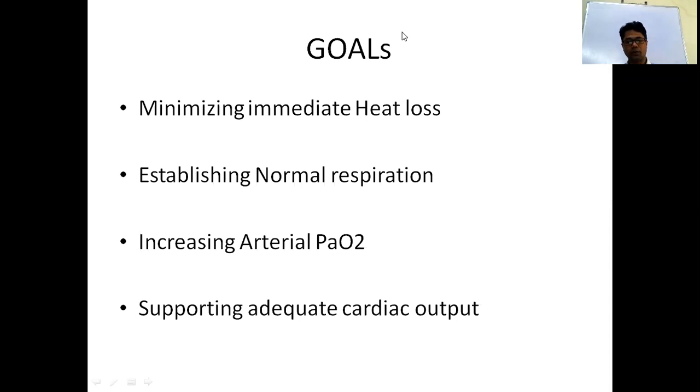Fourth is supporting adequate cardiac output. If there is any difficulty in adaptation of the circulation, you have to supply medications or give positive pressure ventilation to maintain the cardiac output. So these are our goals during resuscitation.